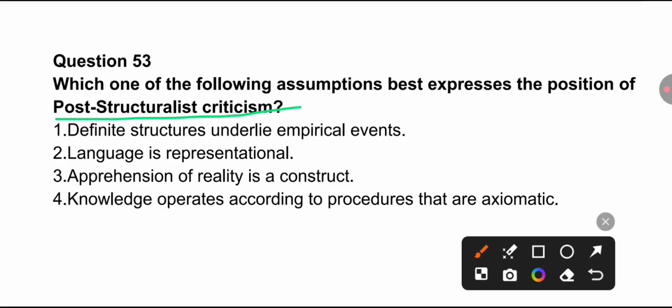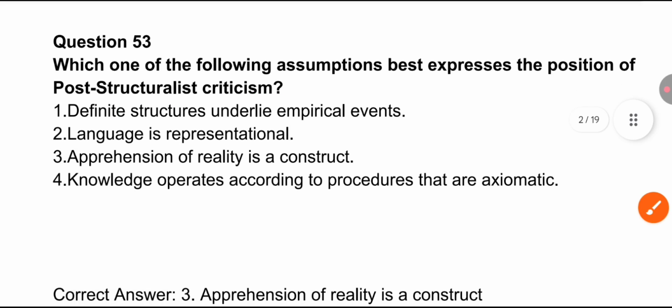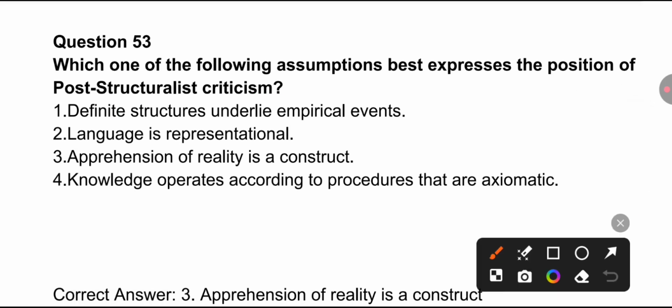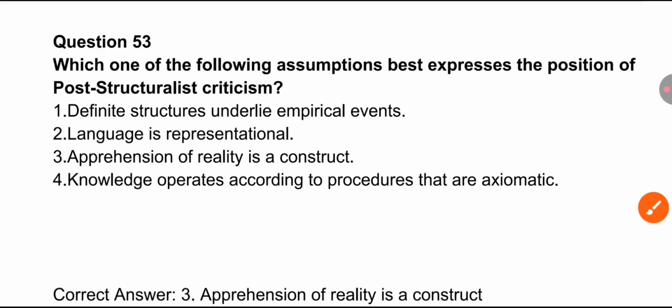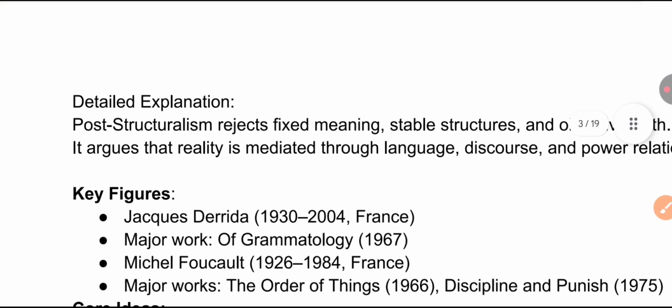At least if the writer is going to repeat, we will be familiar, and also with the lesser known writers that NTA brings each time. The options were: definite structure underlying empirical events, language is representational, apprehension of reality is a construct, and knowledge operates according to procedures that are axiomatic. The correct answer is option 3, apprehension of reality is a construct.